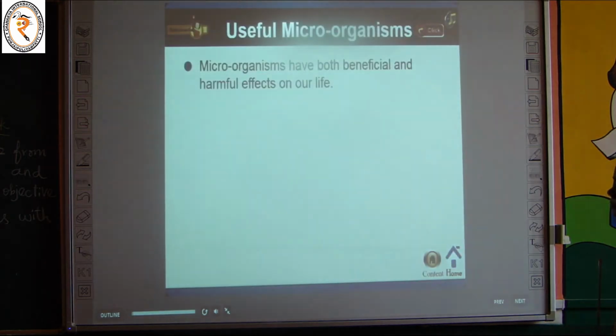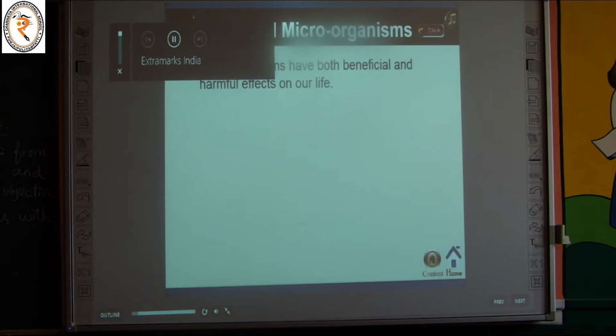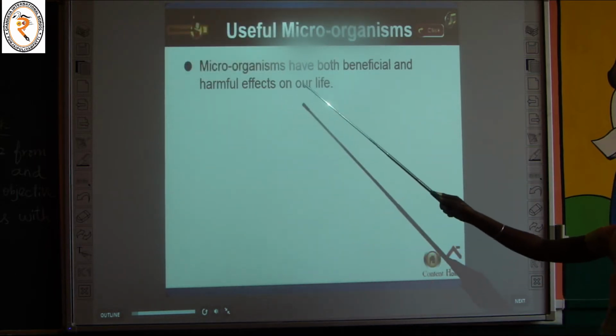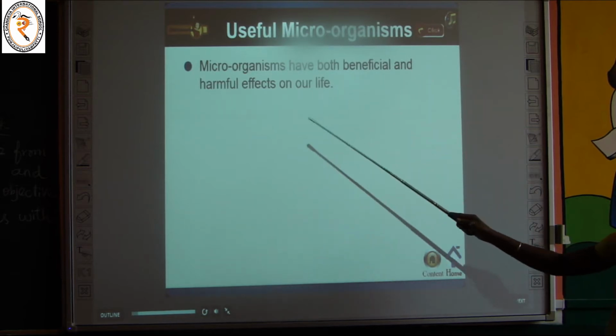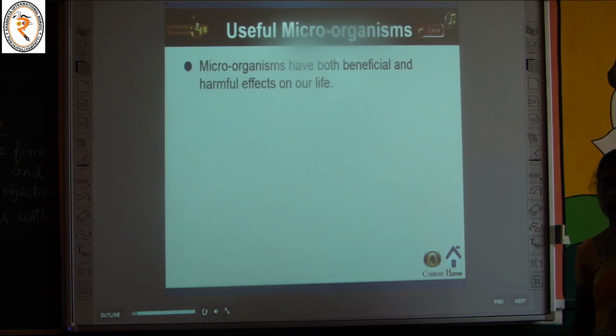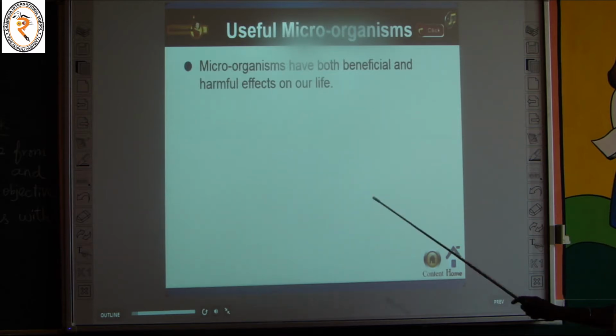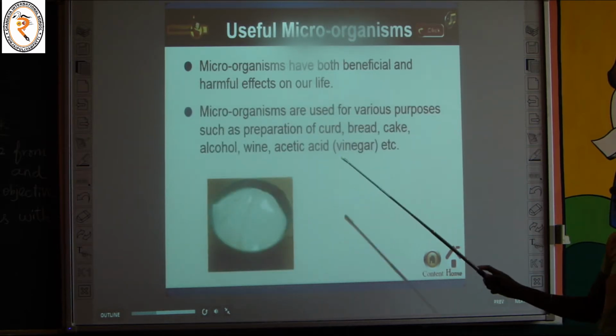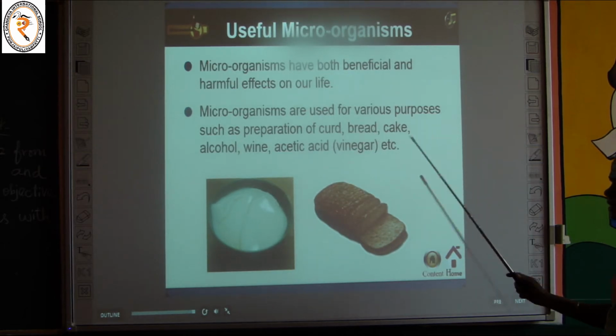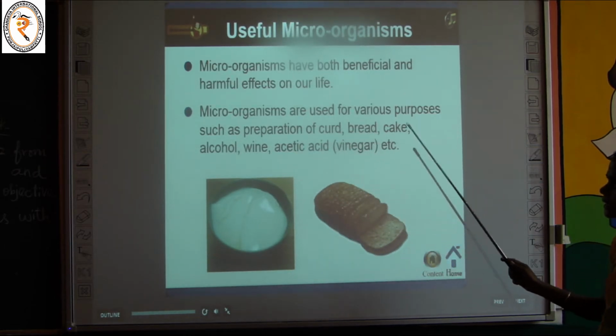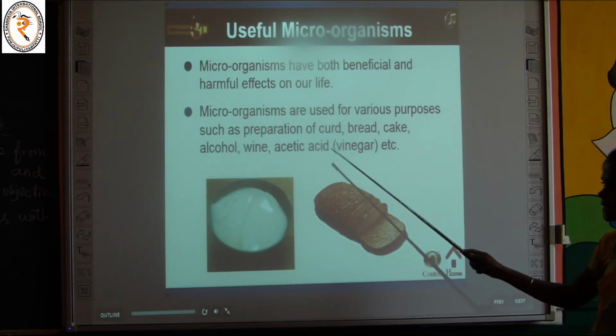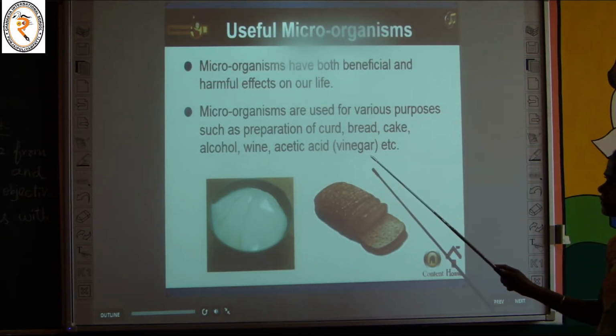Okay, the next one. Let's study about some useful microorganisms. Microorganisms have both beneficial and harmful effects on our life. Some of the microorganisms help us, but some cause diseases. So they are both useful and harmful to us. Microorganisms are used for various purposes such as preparation of curd, bread, cake, alcohol, wine, and acetic acid. Another name of acetic acid is vinegar.